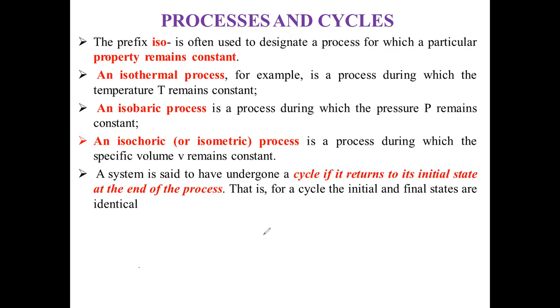Let us suppose, friend, this is a PV diagram. On the y-axis we consider pressure P, and on the x-axis we consider volume V. Let us suppose initial state 1. At this initial state, P1 is the pressure and V1 is the volume. This is the initial state of the particular system.